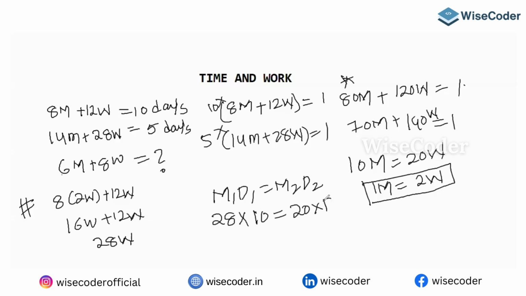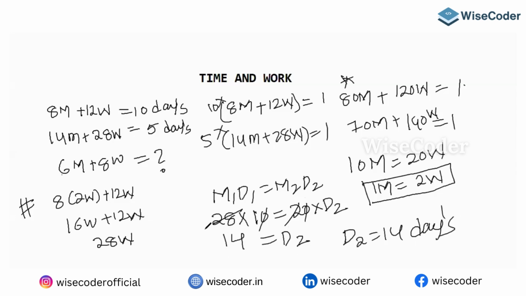They will take how many days? So the zeros cancel, 2 ones are 2, 14s are 2, 14s are. So what is the answer for this question, guys? D2 is equal to what? 14 days. So please understand one point here.